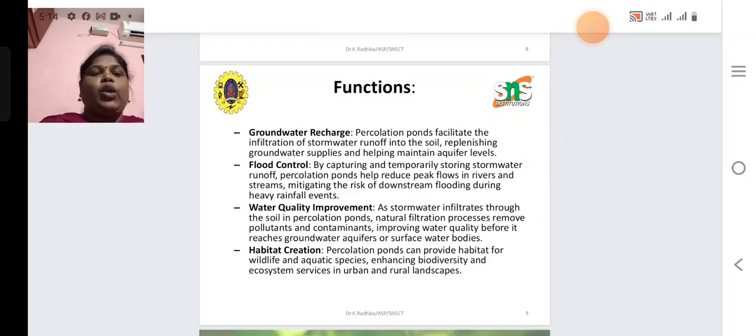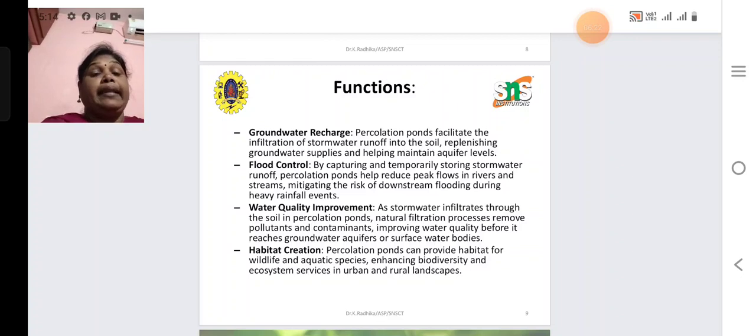Groundwater recharge: percolation ponds facilitate infiltration of stormwater to replenish groundwater supplies and help maintain aquifer levels. Flood control: by capturing and temporarily storing stormwater, they mitigate the risk of flooding during heavy rainfall events. Water quality improvement: as stormwater infiltrates through the soil, a natural filtration process removes pollutants and contaminants, improving water quality before it reaches groundwater aquifers or surface water bodies.